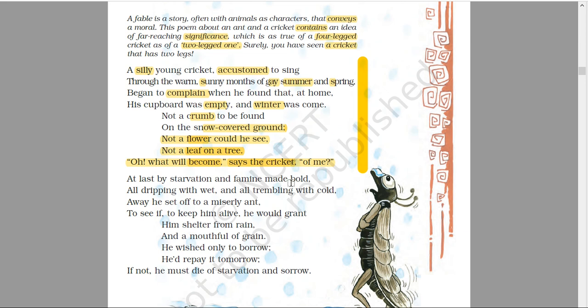At last, by starvation and famine make bold, because he did not have anything to eat. So at last, at the end, by starvation and famine make bold. Bold means brave. Now he had to show the bravery. Why? Because he was dying. He was dying, and he did not have any other option except showing that courage.